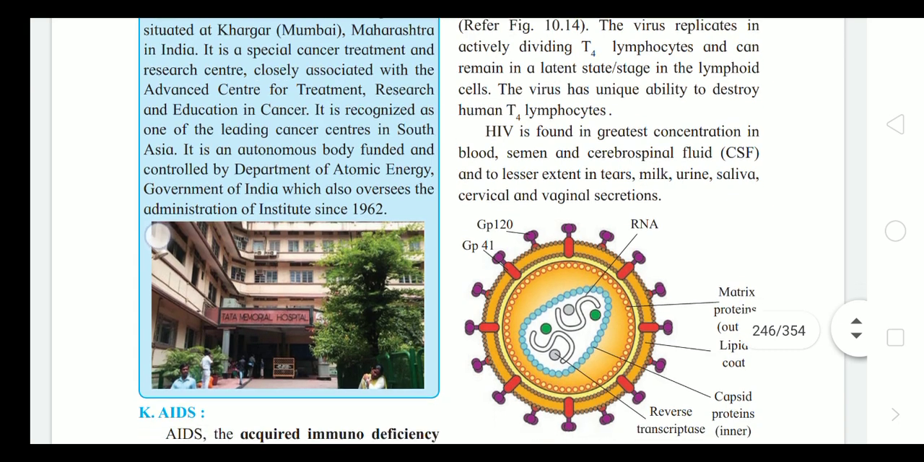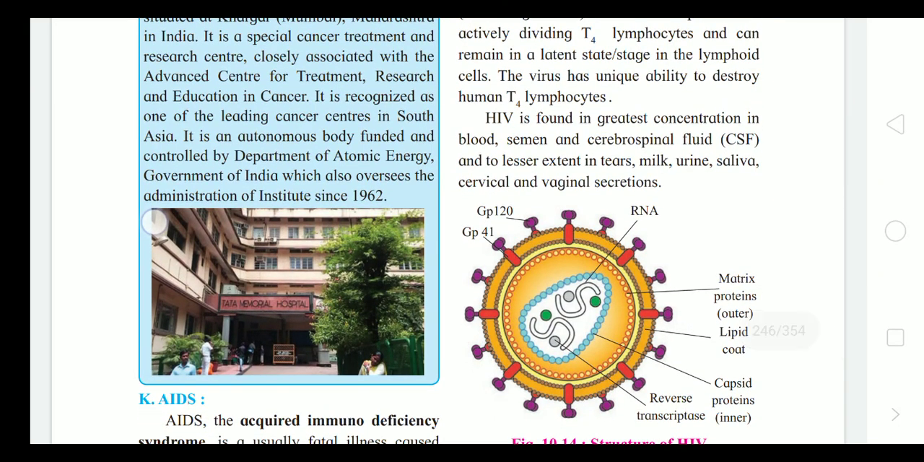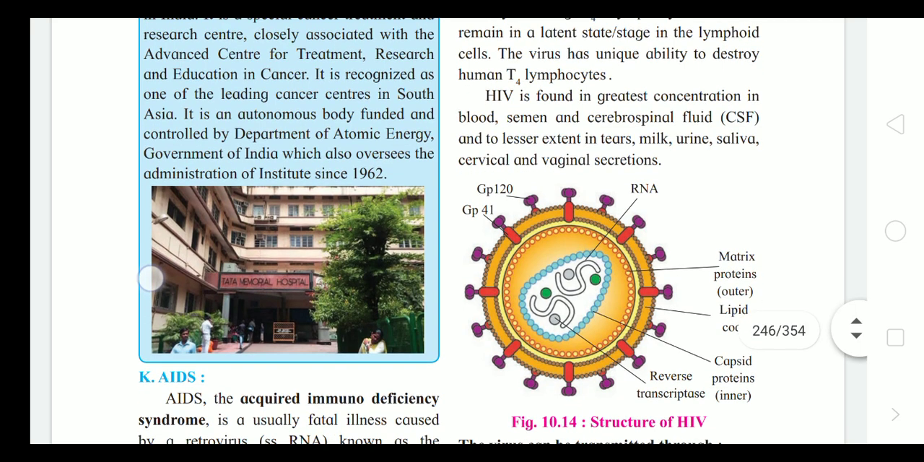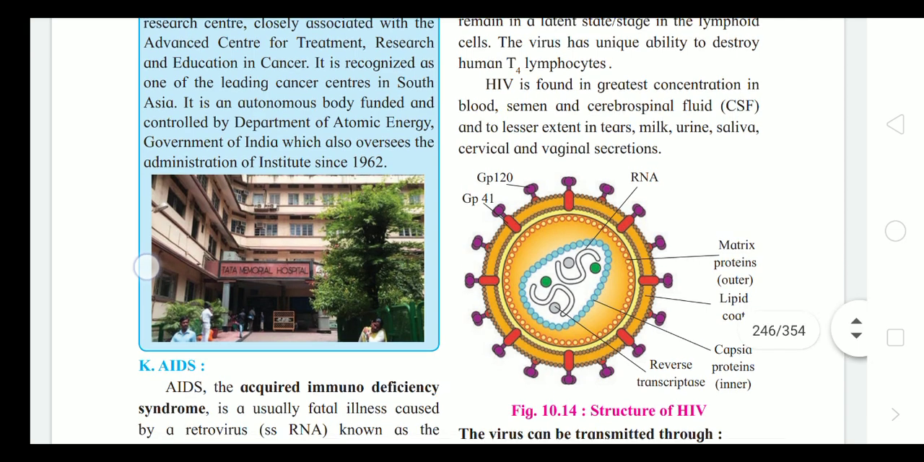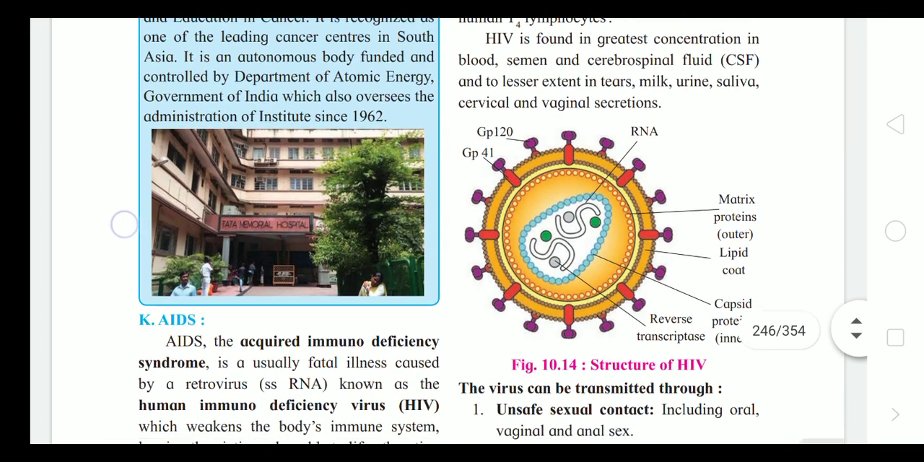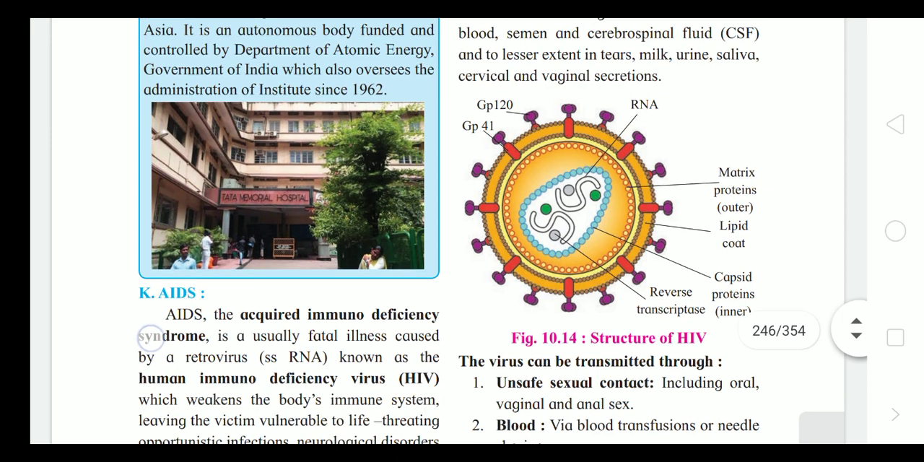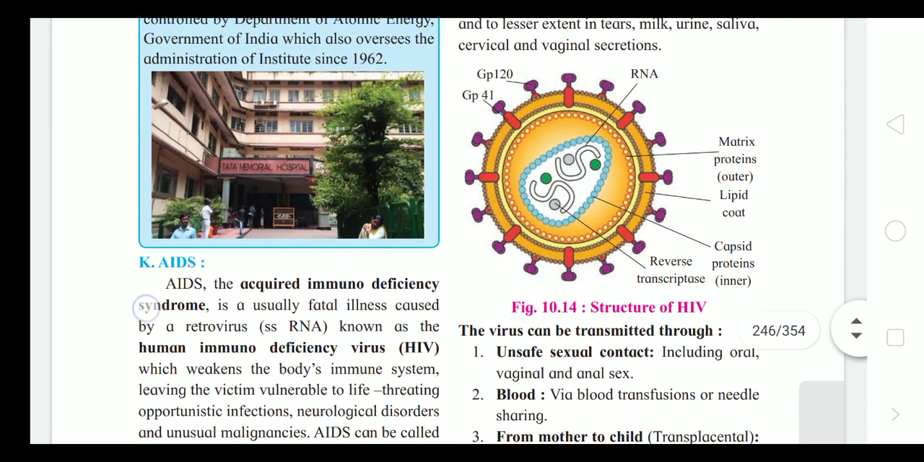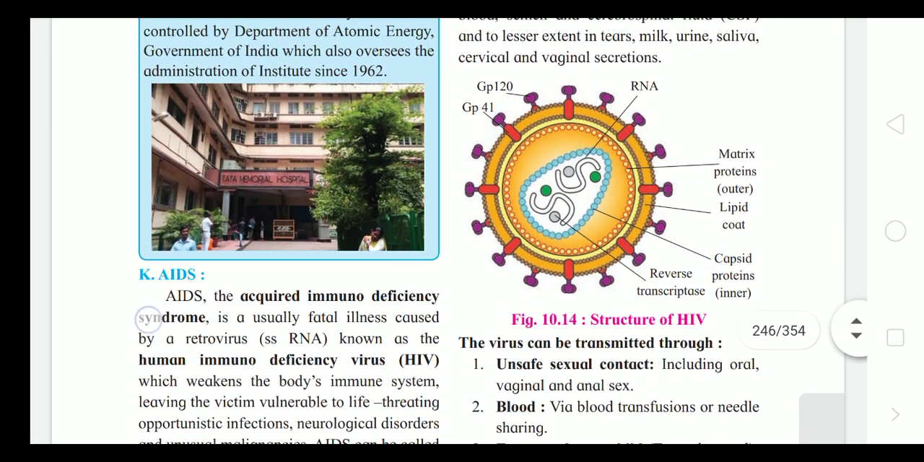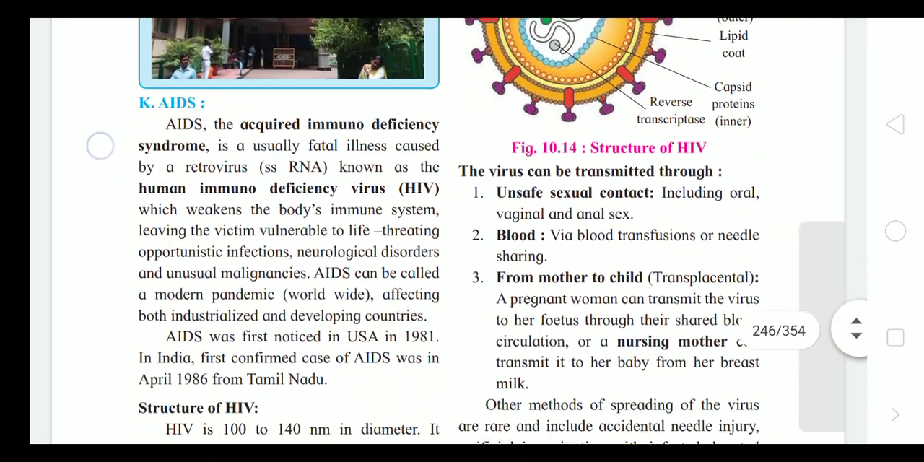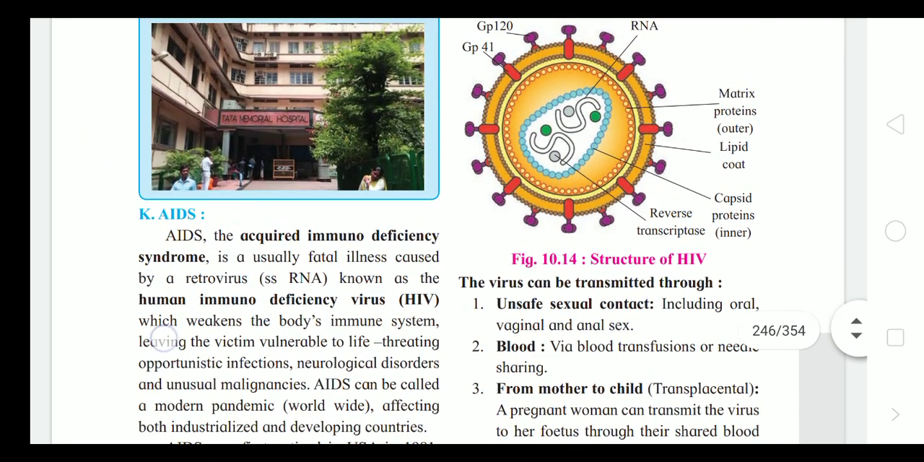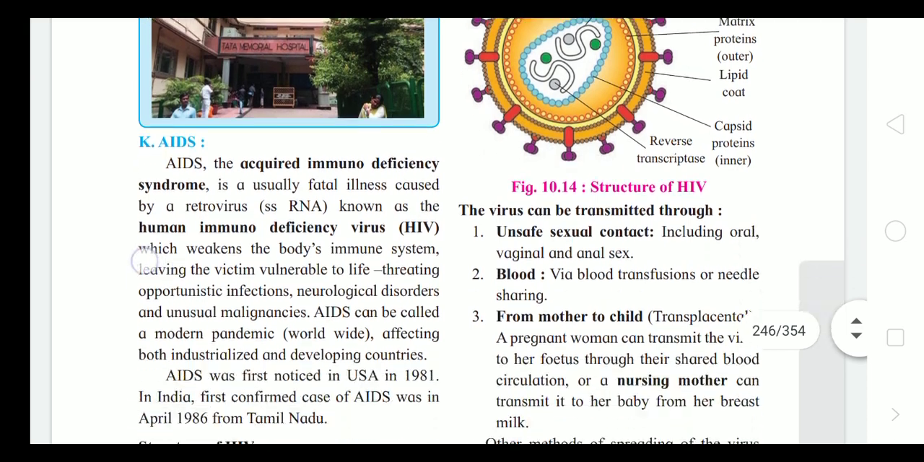The virus replicates actively in dividing T4 lymphocytes, which are like the immunity system of the body, and can remain in the latent stage, that means the incubation period, for 2 to 3 years, and keeps destroying the T4 lymphocytes. It is found in greatest concentration in blood, semen, cerebrospinal fluid, and to a lesser extent in tears, milk, urine, saliva, cervical and vaginal secretions. This diagram is important, it can be asked for 2 marks.